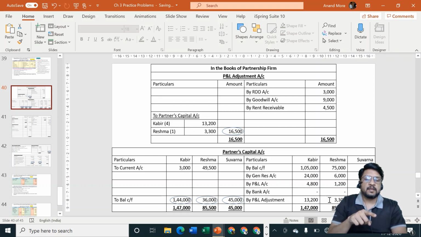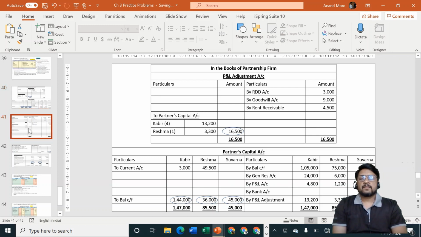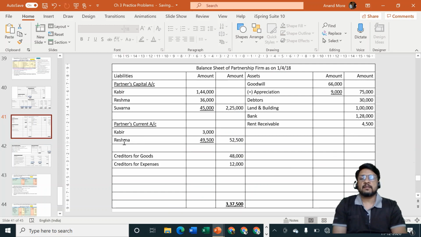That will be considered separately in front of P&L adjustment account, and the amount of goodwill will be coming separately in partners capital account credit side. So these are the points which are required to be considered: goodwill, appreciation, partners current account, and this working note.